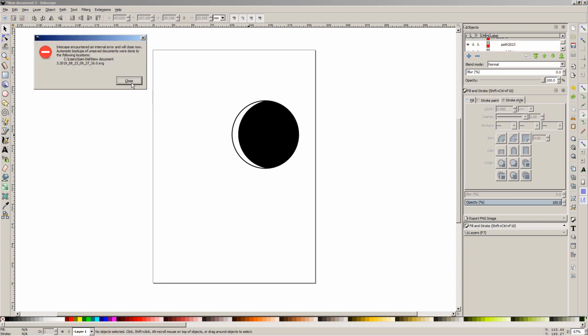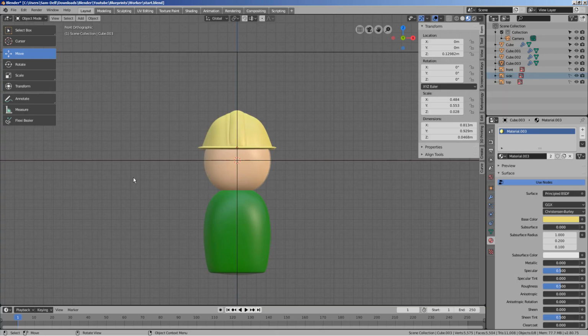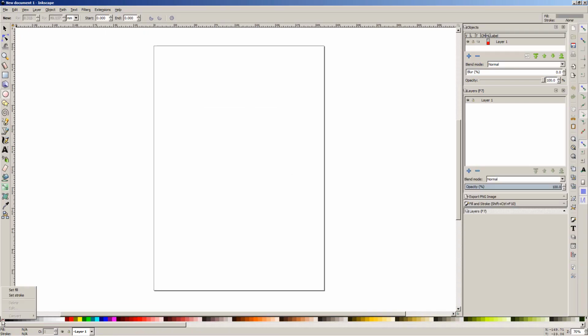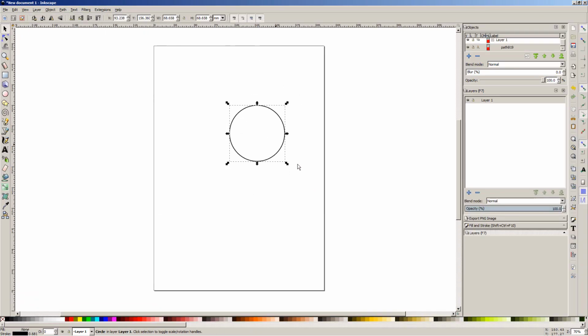You gotta be kidding me. Inkscape just crashed? I can't believe Inkscape just crashed. LOL. Alright, I'll do that again. I'll compress time so you don't need to watch the whole thing in real time again.